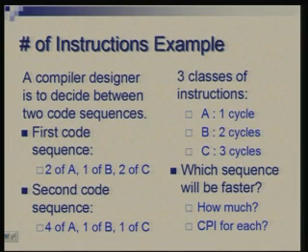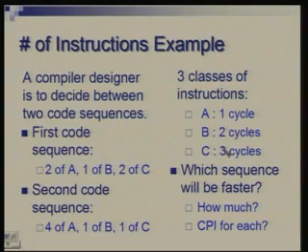Alright, and you can also find the CPI for each. So what is the average CPI in the two cases? Can you do it quickly? You take the average of these with these as weightage.